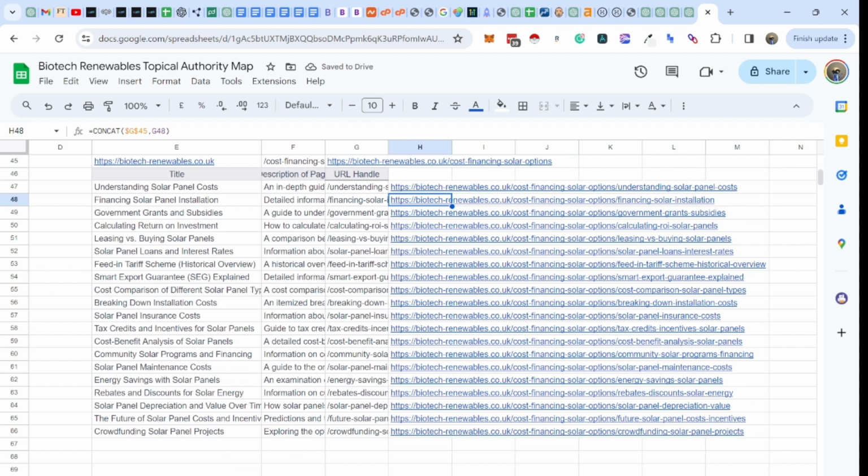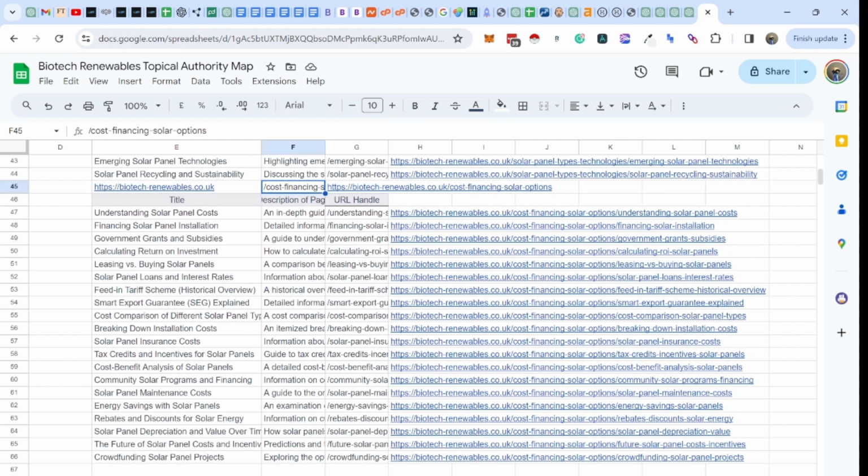So effectively we end up with categorizations, so cost financing options, cost financing solar options in all of these articles. And then the intention would be that we'd link all of these articles together so they've got nice internal linking structure, all linking up to our page, which would be the slug for the page will be this. So it'll be biotech. In fact, it'll be this. That will be the page. Obviously, that doesn't exist at the moment, but basically what this gives us is the structure to build out the site with. And I think that this is an approach which is pretty robust.